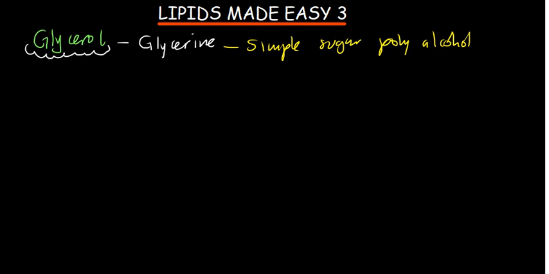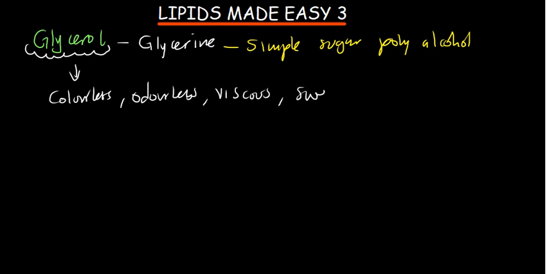So now the properties of glycerol, I think you even know from glycerin. The glycerin we know, glycerol is colorless. It is also odorless. It doesn't have any smell. It is also viscous. In other words, it's a bit sticky, and it is also sweet. That we know, right? So these are some properties of glycerol, which is also called glycerin.